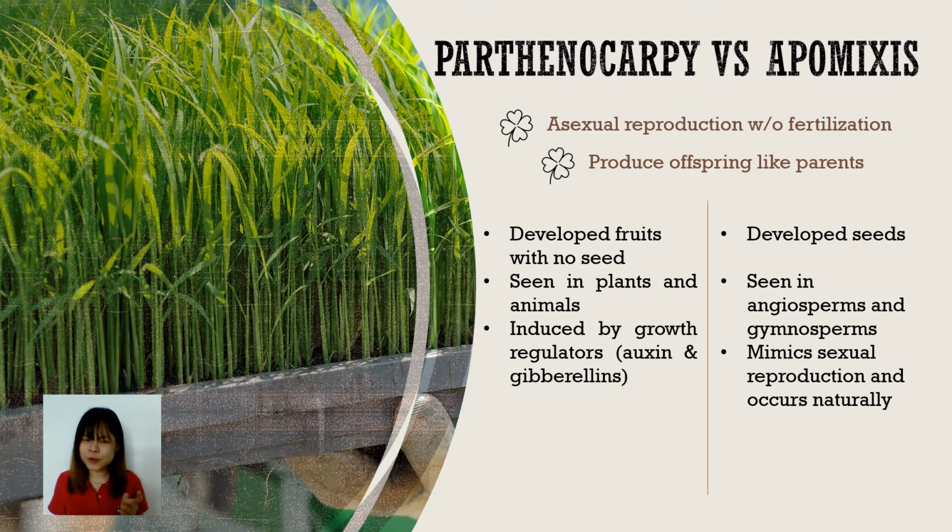Apomixis is sometimes confused with parthenocarpy. They are both asexual reproduction that do not undergo fertilization, producing offspring similar to the parents. Parthenocarpy develops seedless fruits and is seen in plants and animals. In parthenocarpy, the plants are usually induced by growth regulators such as auxin and gibberellin. Apomixis, on the other hand, develops seeds without fertilization and is seen in angiosperms and gymnosperms. Apomixis also mimics sexual reproduction and occurs naturally.